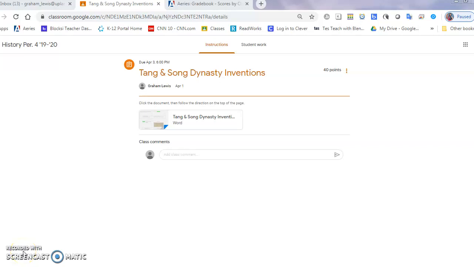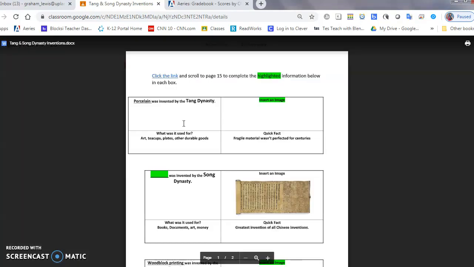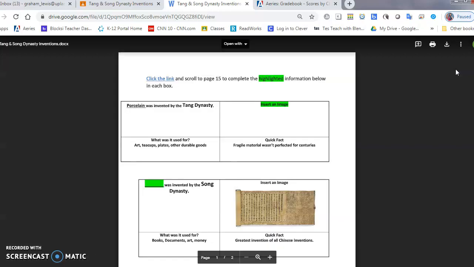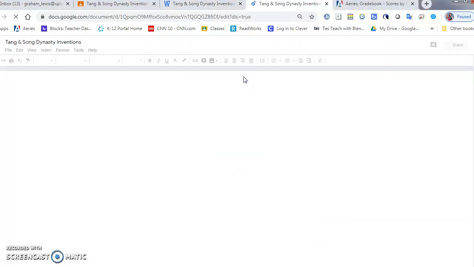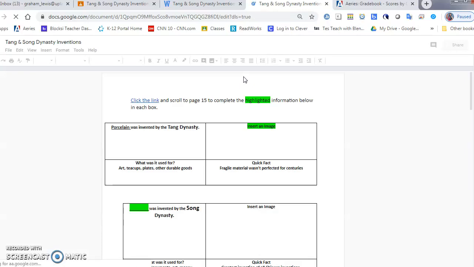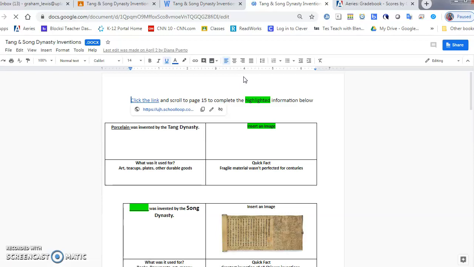Okay, here are the directions for the Tang and Song Dynasty Inventions assignment. I am going to click on the assignment. As always, you cannot initially type on this assignment, so I need to open in new window. When I do that, I have the option up here to open with Google Docs. Voila! Now I can begin editing my assignment.